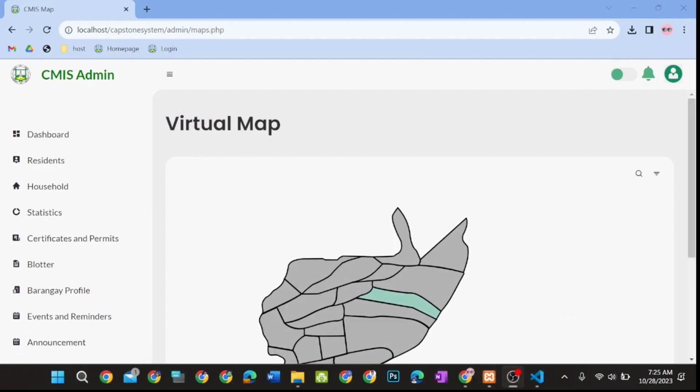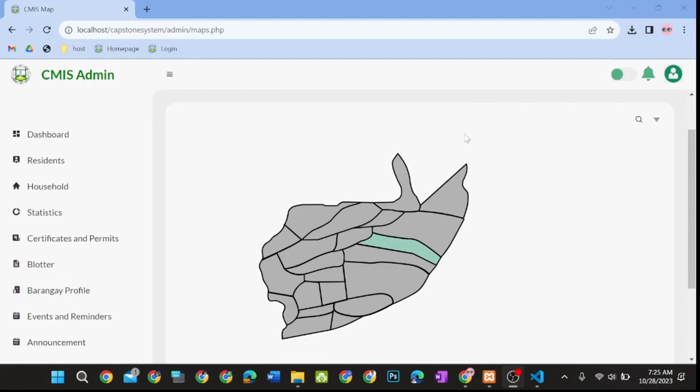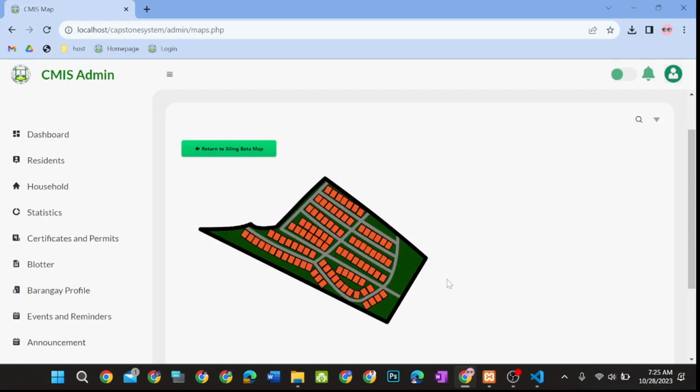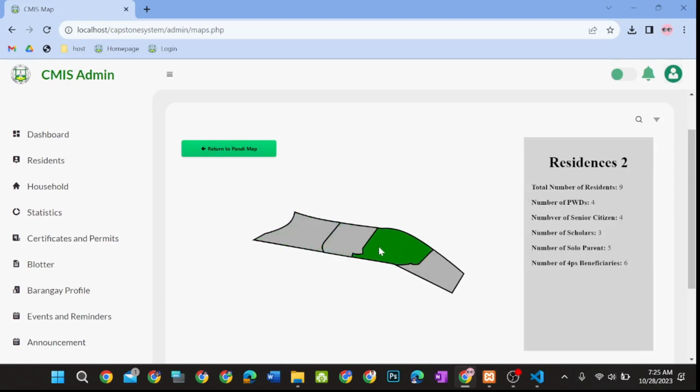The visual map displays the map of Pandi and its barangays. It displays important data. It also displays the map of Barangay Bata and the divisions of Resident 1, 2, 3, and 4. When the mouse pointer of the admin hovers over the map, it displays important data about it, such as total numbers of residents, PWD, senior citizens, scholars, solo parents, and such.